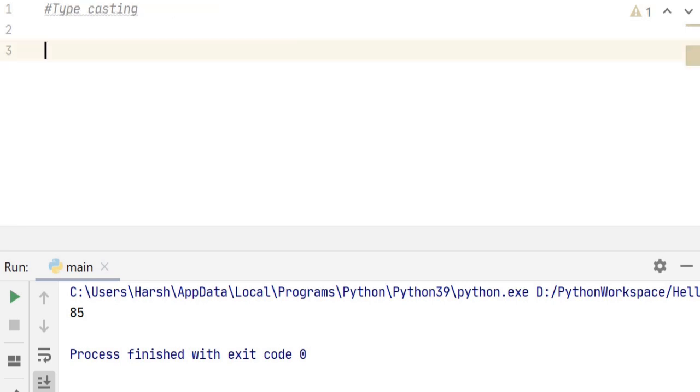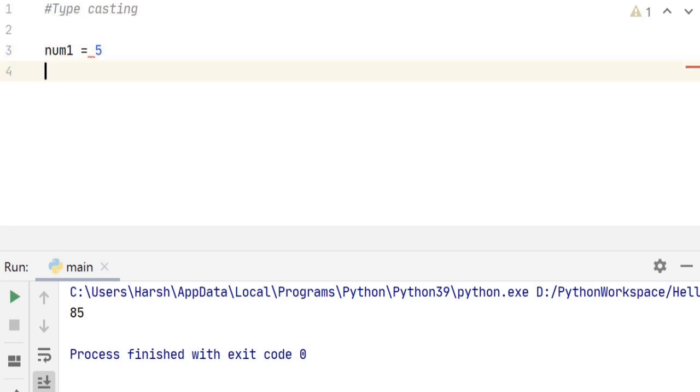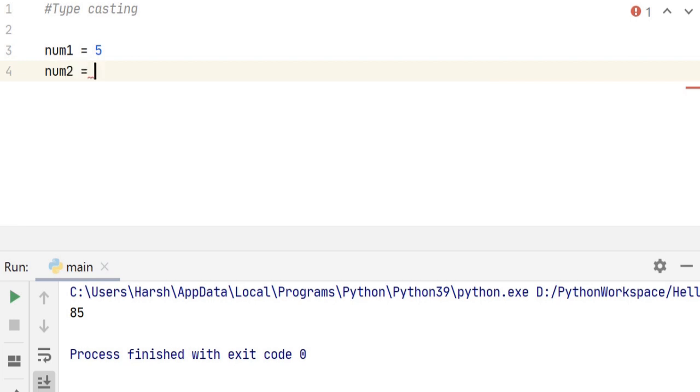Now let's move on to the next topic, which is typecasting. Typecasting is the process of converting the value from one data type to another data type. Let's take an example of adding two numbers, but an integer and a float value together. So let's say num1 is equal to 5 and num2 is equal to 5.2. Now let's go ahead and print the addition of num1 plus num2.